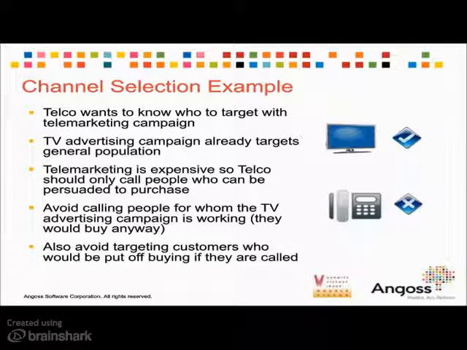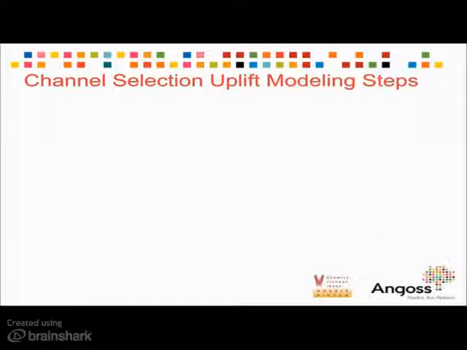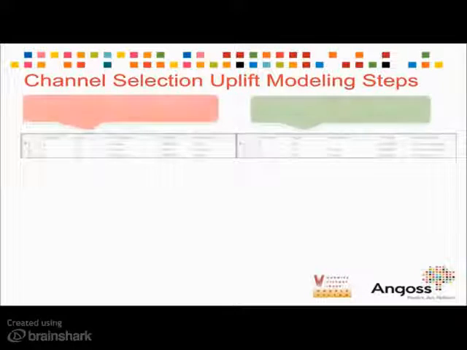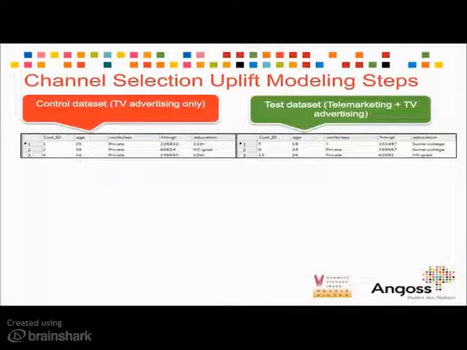And how do we go about uplift modeling? Well, let's talk you through the steps. The first step is to separate the data into two groups. We have a control data set and a test data set. Now, the control data set is only exposed to TV advertising. And the test data set is going to be exposed to TV advertising, because everybody is, but also exposed to the telemarketing activity.